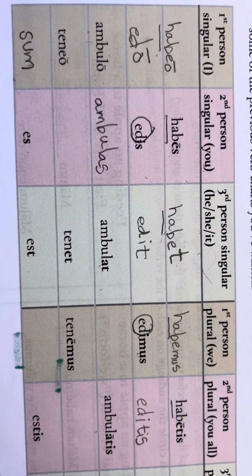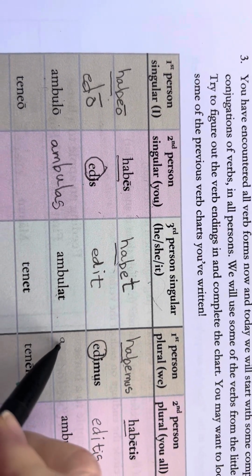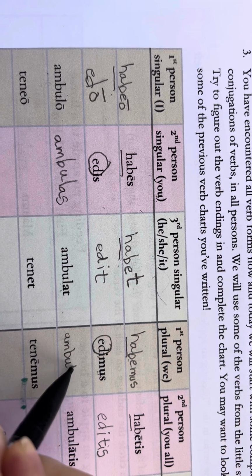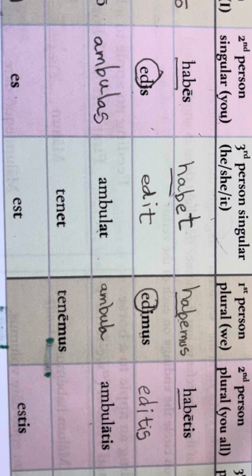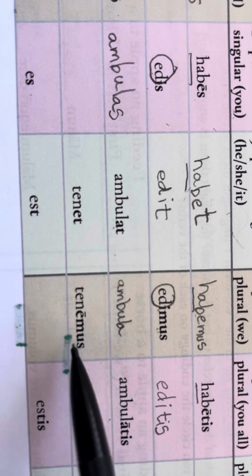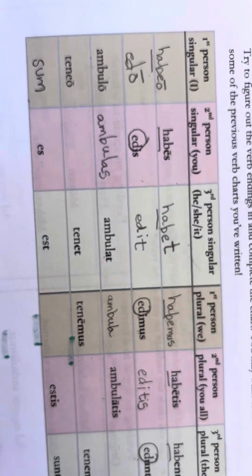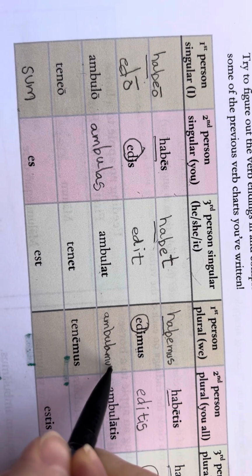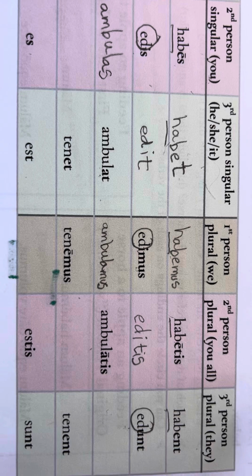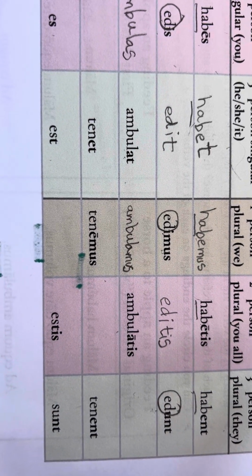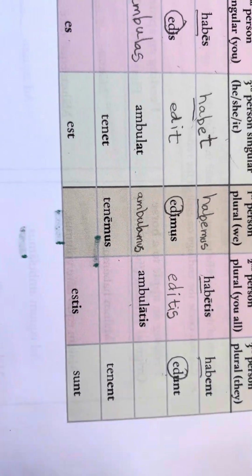Okay. Now, ambulant, you'll maybe remember this from one of our stories because we have talked with this word. We're going to write the ambula. And what's the ending for first person plural? Habemus, edimus, tenemus. We're going to do ambulamus. Okay. Next one, for you all, when you're talking to lots of people directly: habetis, editis, ambulatis. Already gave it to us.